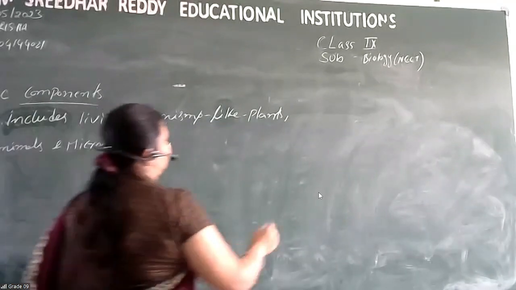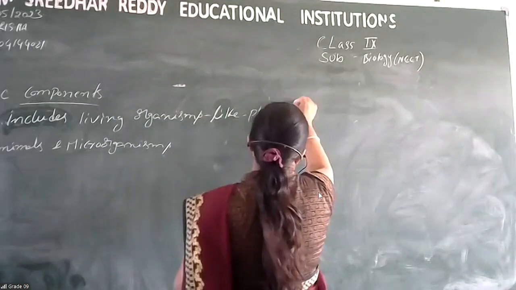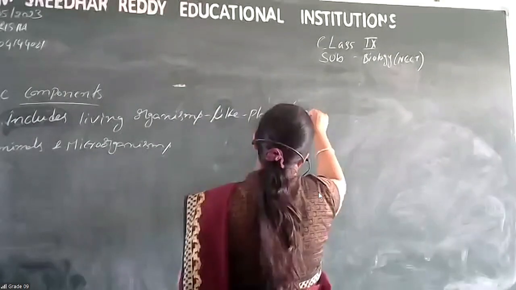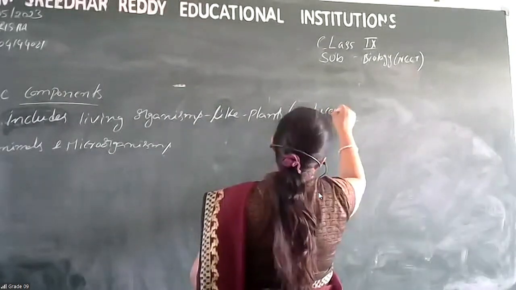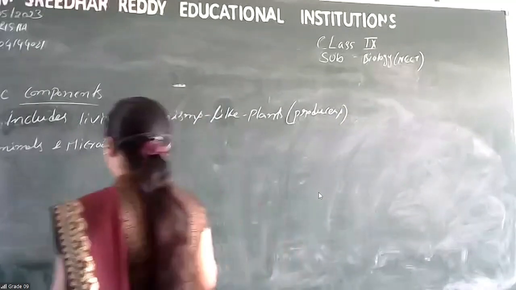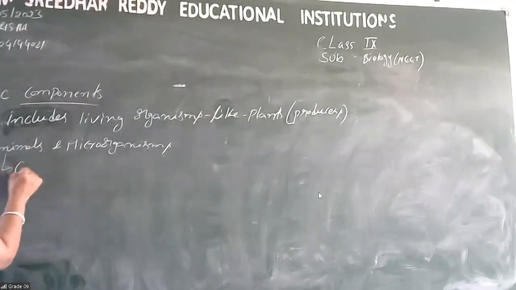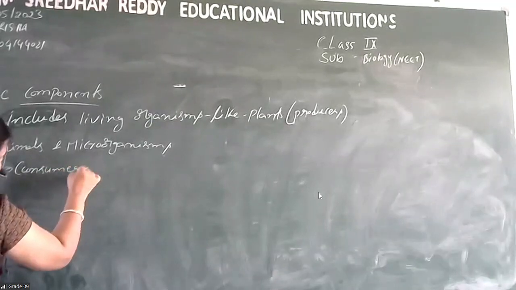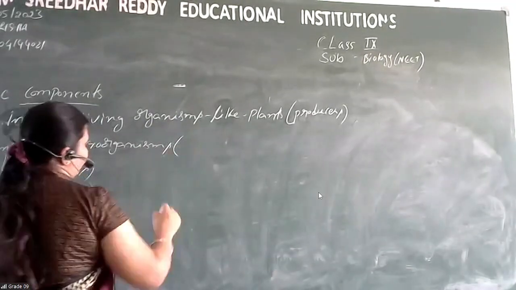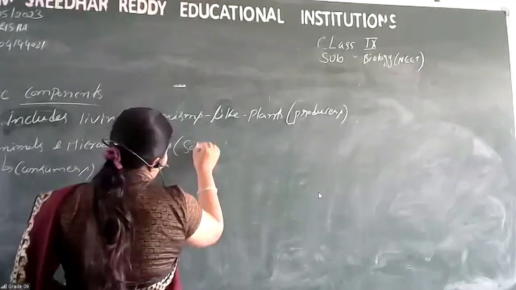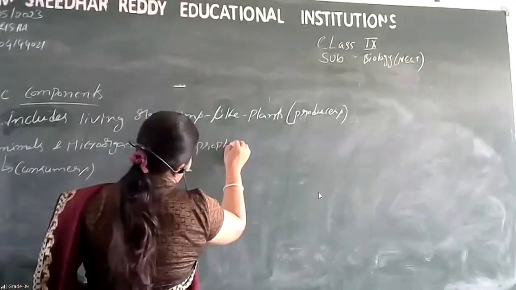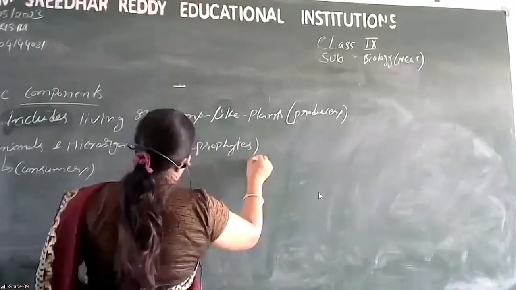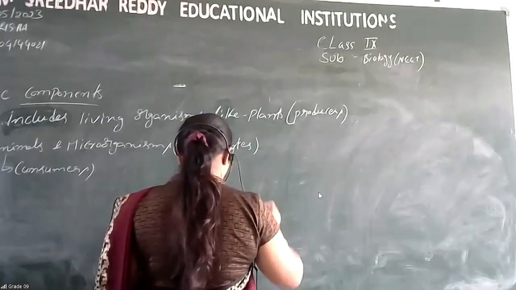So the plants come under producers, right? Producers, and animals are consumers, and microorganisms are saprophytes and decomposers also, right?